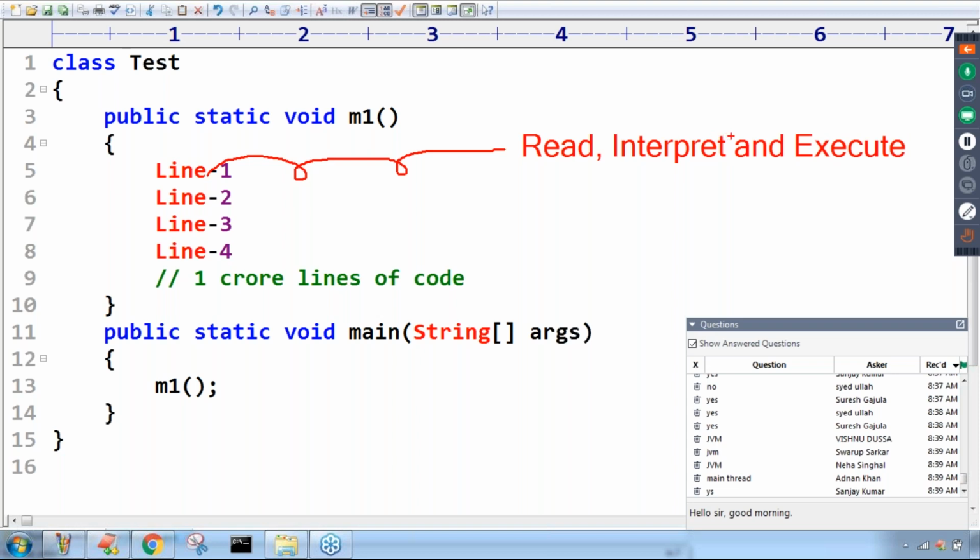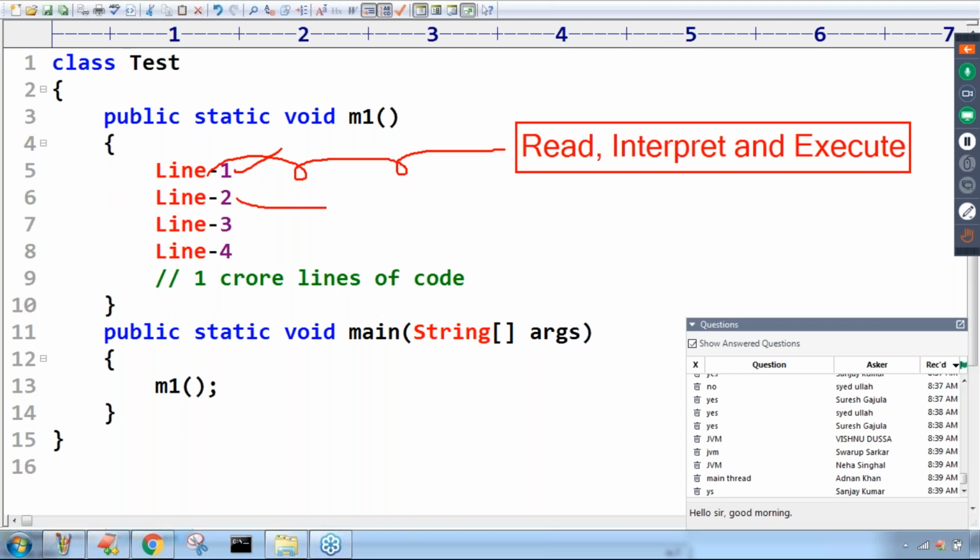So the interpreter is responsible for three activities: read the first line, interpret, which means convert into machine code, and execute that machine code. So line 1 is completed, and then the same process will happen for line 2. After that, the same process will happen for line 3, and the same process for line 4.